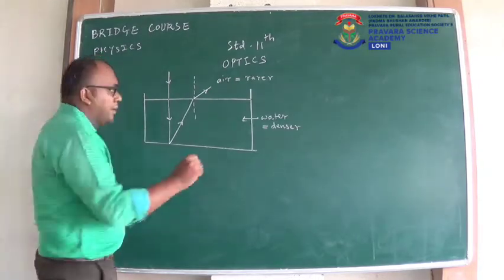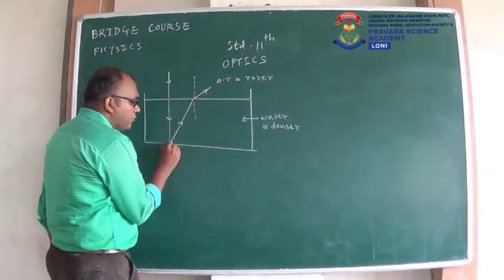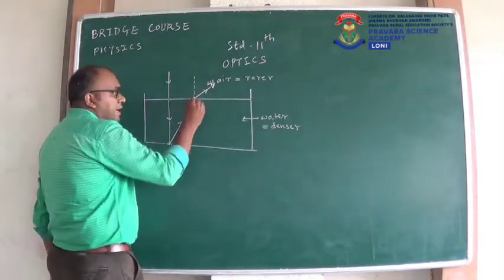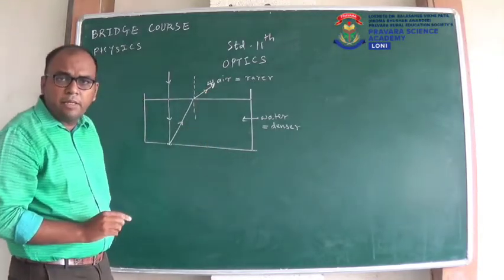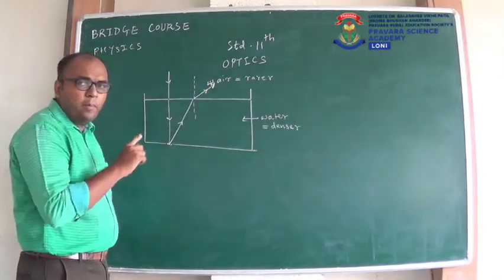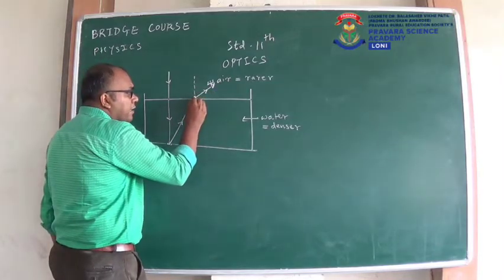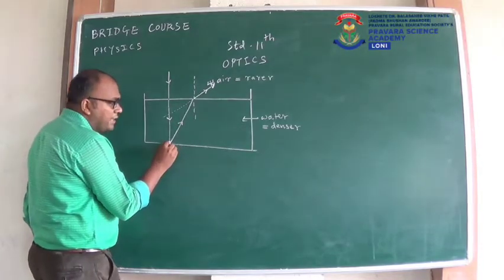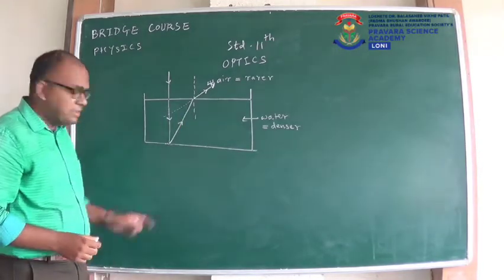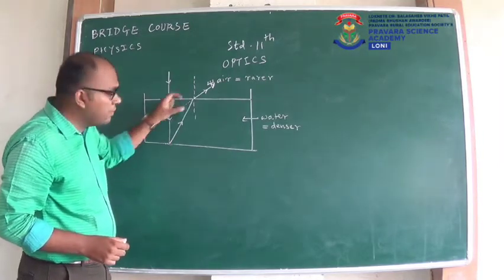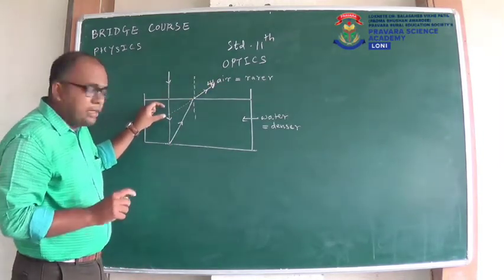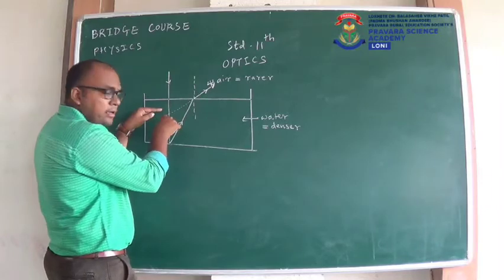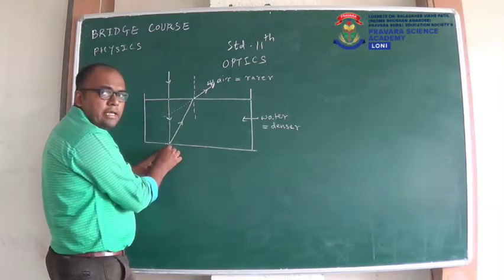So what will happen? If we are looking at this floor from this direction, this is our eye. This ray is coming towards our eyes, and by property of our eye, if we extend this ray like this, the floor inside the water will appear here. So whenever we look from this side, we will feel that this floor is here. But whenever we put our feet here or enter into water, we will find that this floor was not here, it was here.